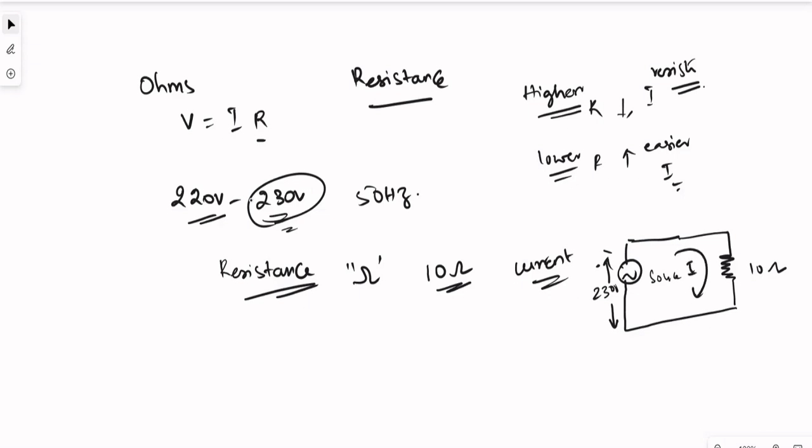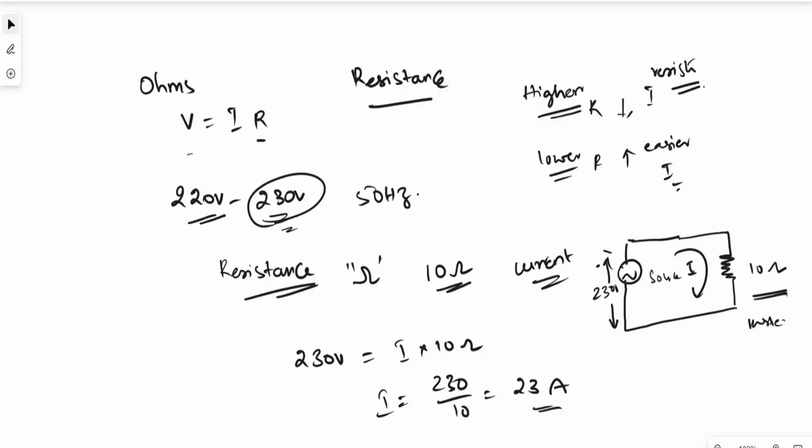We have voltage and resistance, so we just need to substitute. 230 volts equals current into 10 ohms, so I equals 230 divided by 10. That means we have 23 amps.